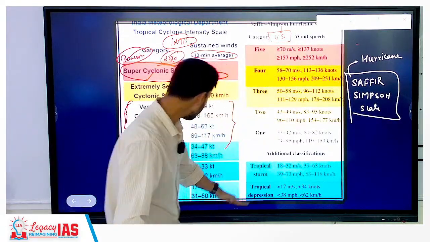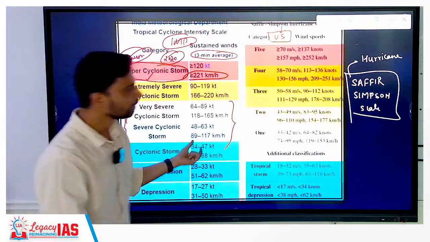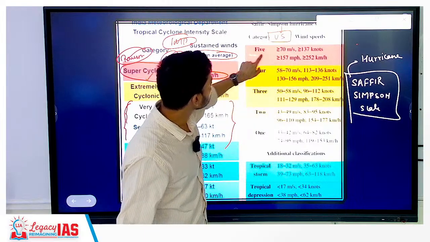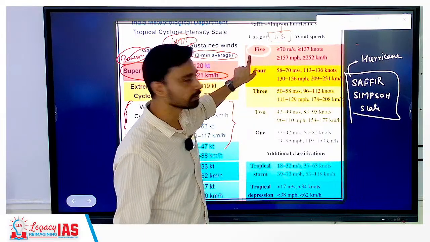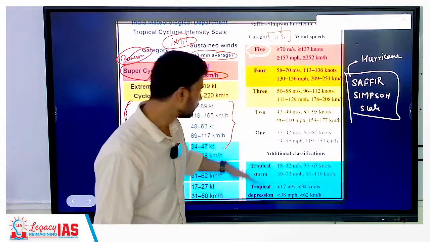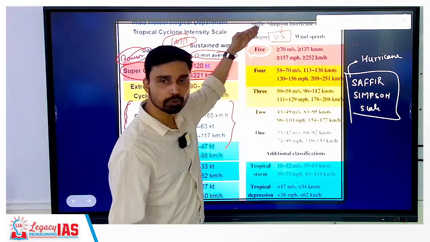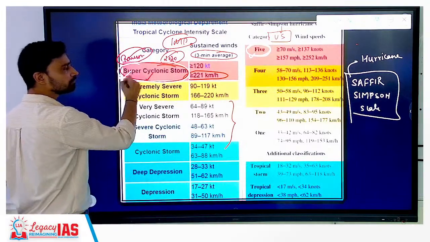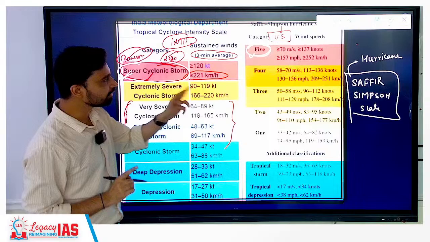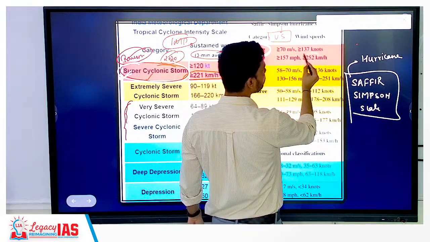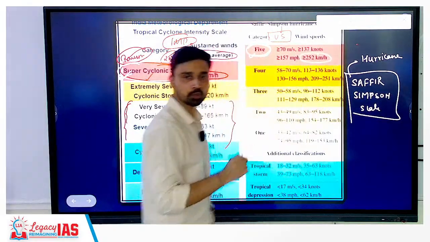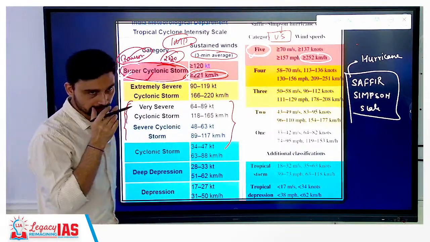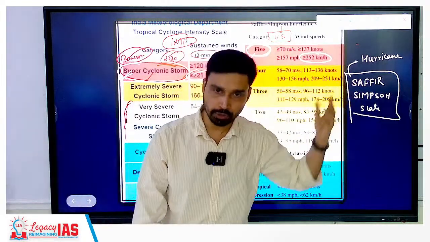So here also you will see a similar kind of color coding, but differences are there in terms of the wind velocity. If you look at the maximum intensity of the scale here, you have 5 categories. So category 1, category 2, category 3, category 4, category 5. Here category 5 is equivalent to which storm in India? Super cyclonic storm, but you will see a difference. Category 5 is when the velocity is what? More than or equal to 252 kilometers per hour. Here what do we have? 221 km per hour.